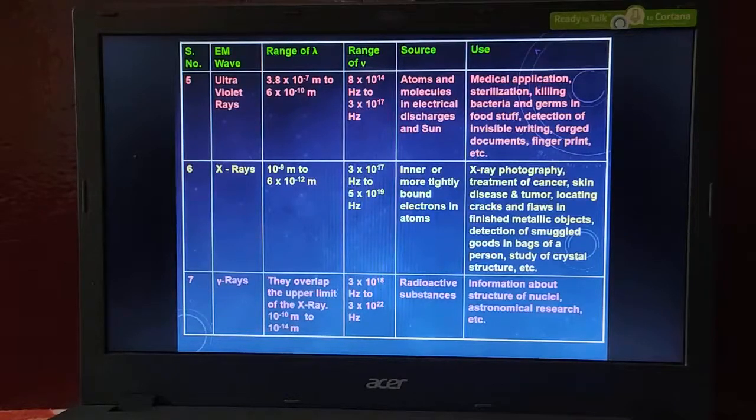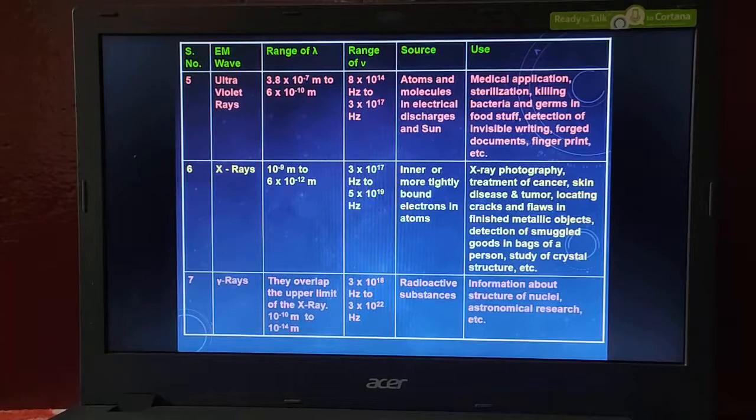Okay, and crystal structure: if you want to study the crystal structure, X-rays are the most important concept. X-rays are also used to treat brain tumors, skin diseases or skin cancers. In the welding industry the scope of X-rays is very large. It is very important in the welding industry and crystal structure analysis.